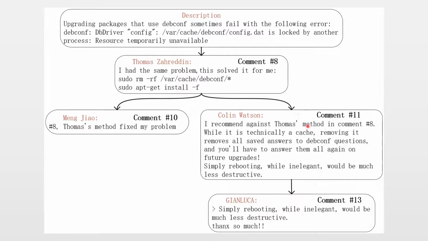But after that, in comment 11, another contributor also proposed his suggestion. He suggests that the method Thomas proposed is not a good solution, and that we should simply reboot. And his suggestion is approved in comment 11 by another contributor.